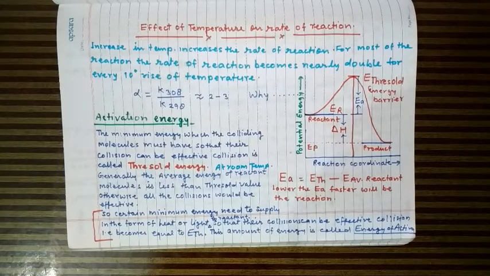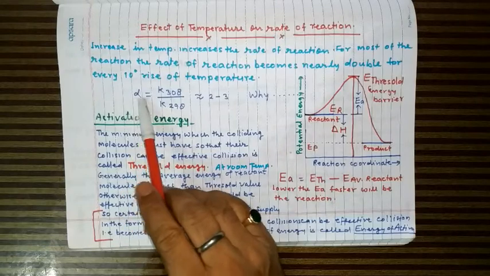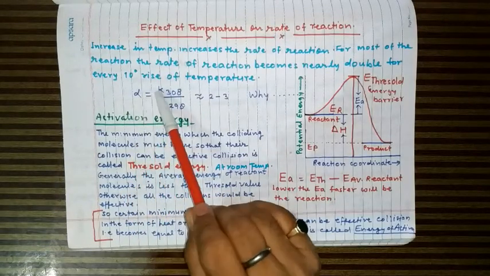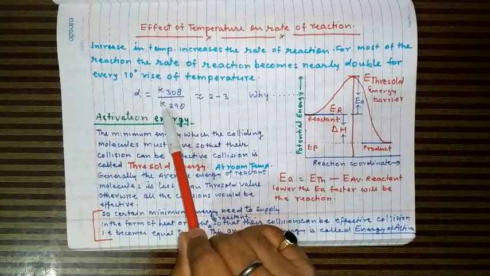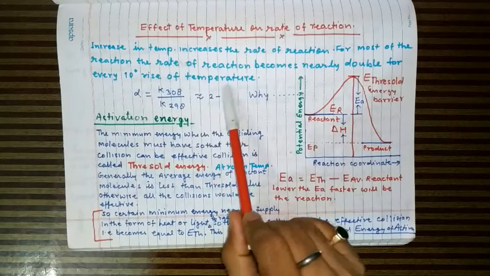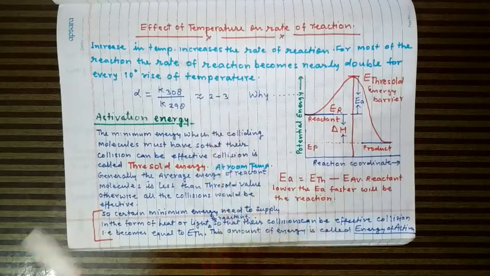the cases the rate of reaction becomes double when the temperature is raised by 10 degrees, and this relation is represented by temperature coefficient of reaction, that is represented by alpha. Alpha is temperature coefficient of the reaction. So alpha is the ratio of two rate constants determined at two temperatures differing by 10 degrees, and in most of the cases it has been found to be between 2 to 3.